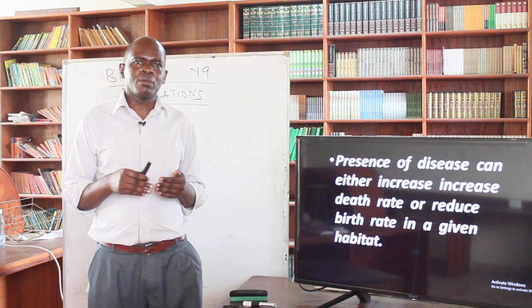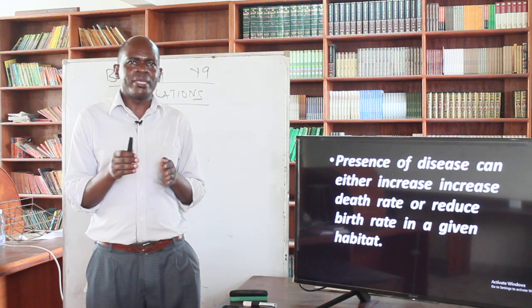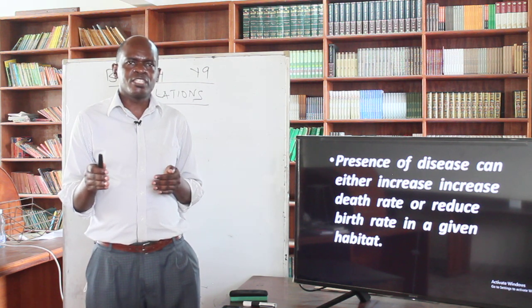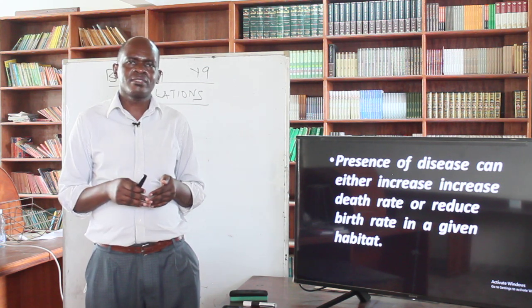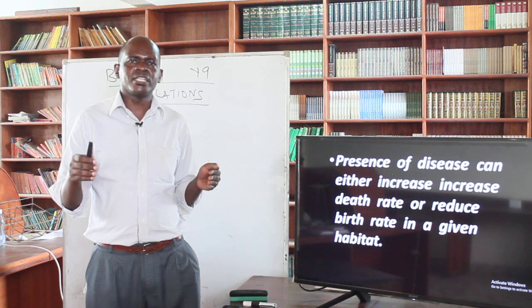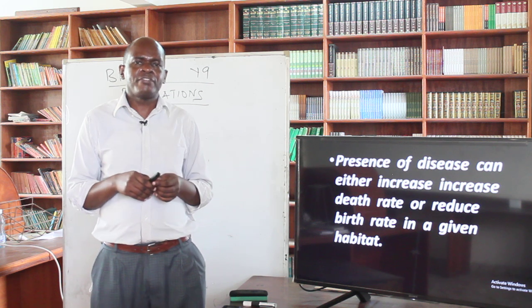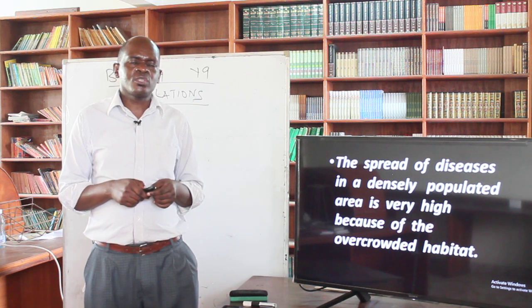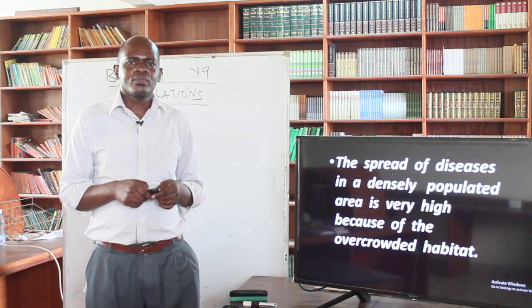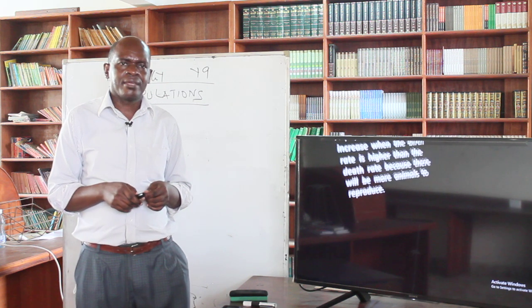And remember that we'll be talking about social distancing. The reason why the governments are talking about social distancing is because when people are very close to each other, the spread of this particular disease is much faster than when the people are slightly far apart. So we have a case example of how a disease can affect the population growth in a specific area. The disease also spreads very fast within areas where the population density is very high.